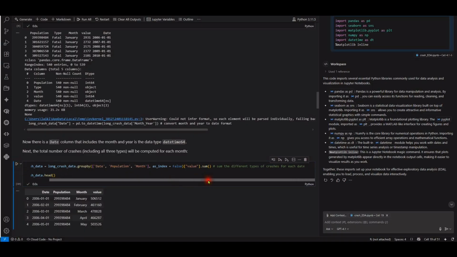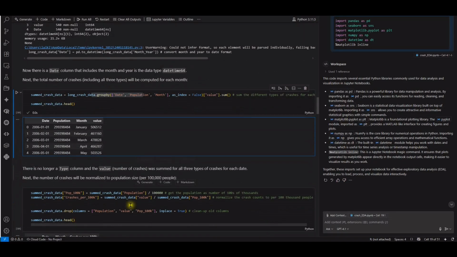Sum the different types of crashes for each site, so using group by. Okay, so there is no longer a type column, and the value number of crashes was summed for all 3 types of crashes for each day.